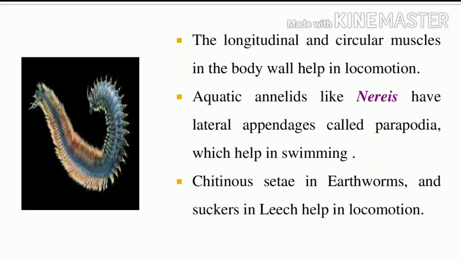What is an example of aquatic annelids? It is the Nereis. Okay, what are the terrestrial annelids? They are the earthworm and leech. The earthworm moves by locomotion using chitinous setae, and the leech moves by suckers.